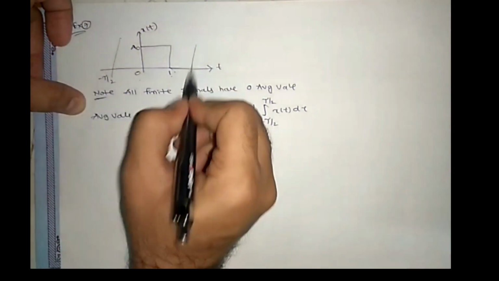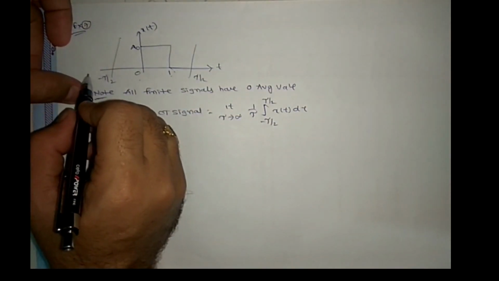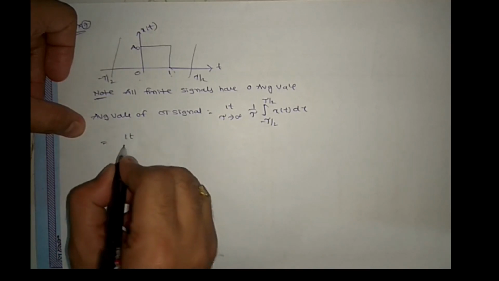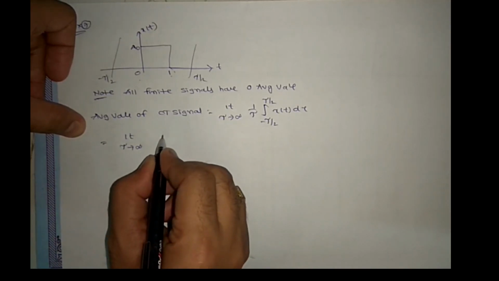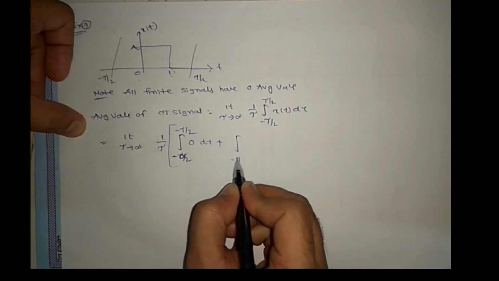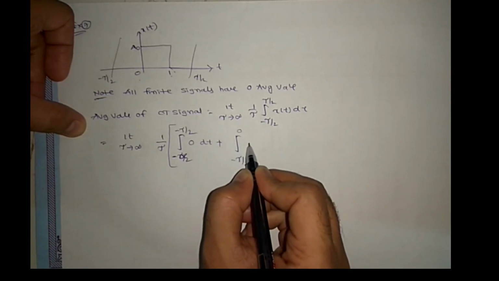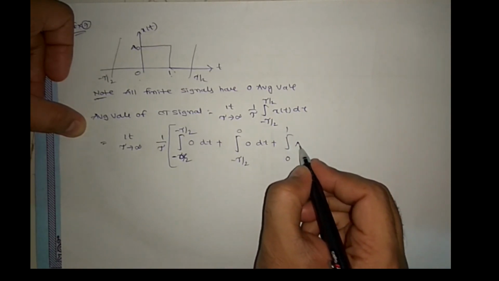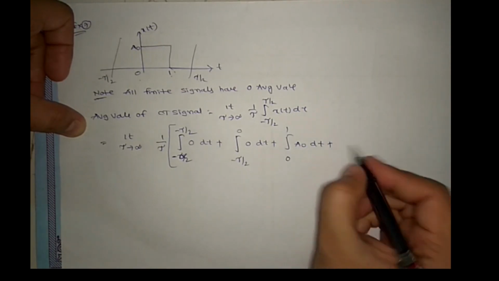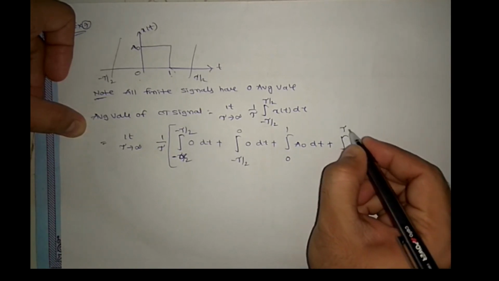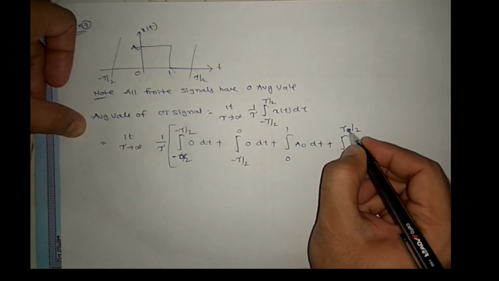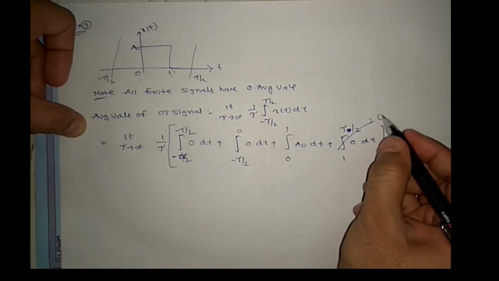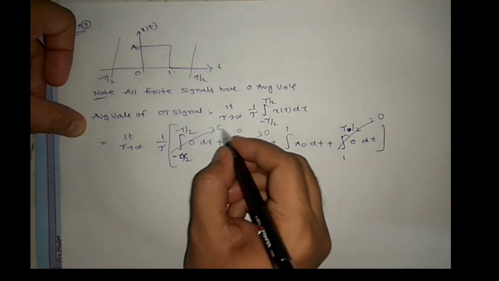This disturbance we need to cover between minus tau by 2 and tau by 2. Before this there is no disturbance, after this there is no disturbance, right? So limit tau tends to infinity of 1 by tau, integral from minus tau by 2 to 0 of 0 dt, plus 0 to 1 of a naught dt, plus 1 to tau by 2 of 0 dt. So the first term is 0, and the last term is 0, right?